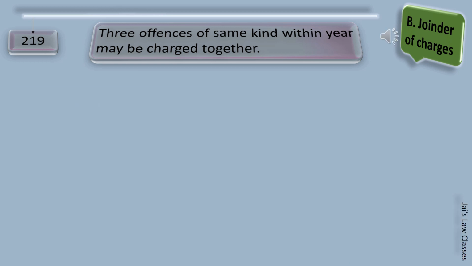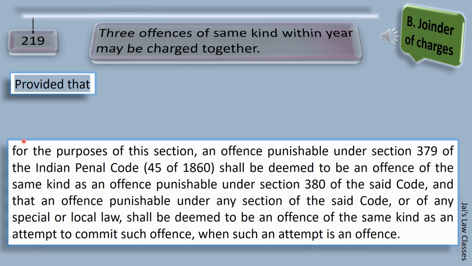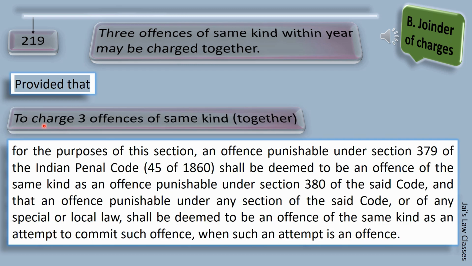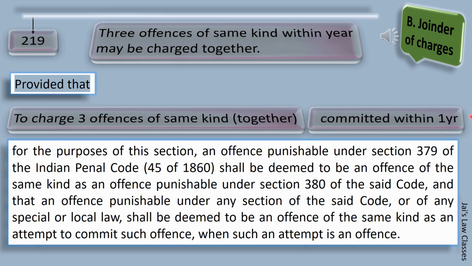Provided that, now there is a condition to it. For the purposes of this section, to charge 3 offences of the same kind together which are committed within 1 year, it further says an offence punishable under section 379 of the Indian Penal Code shall be deemed to be an offence of the same kind as an offence punishable under section 380 of the said code, meaning IPC.